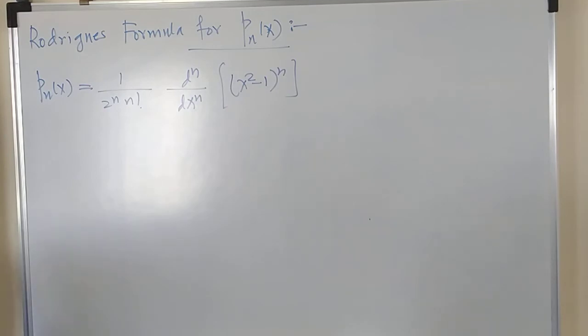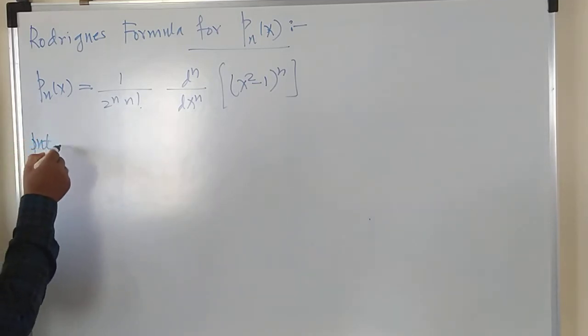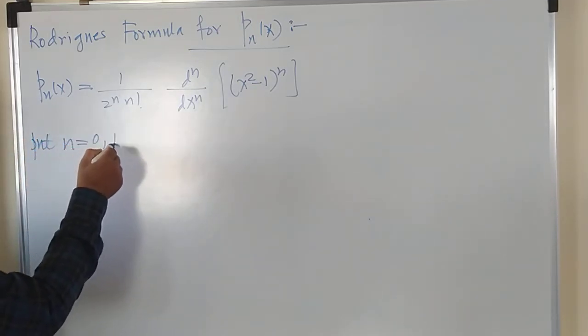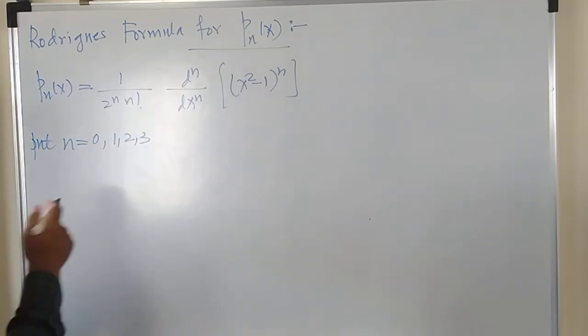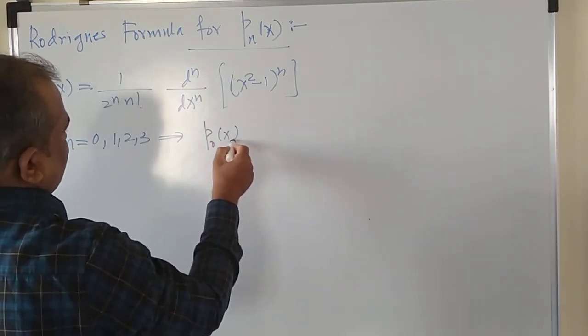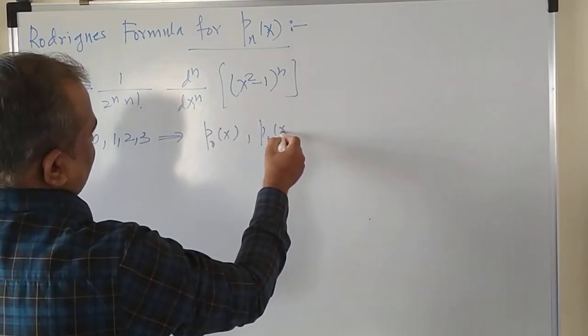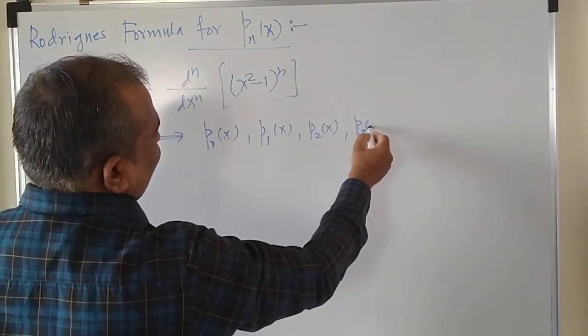Now by using this you can obtain some first few polynomials, at least the first 3 polynomials, and to obtain this put the values of n equals to 0, 1, 2, 3, right? So if you put n equals to 0, 1, 2, 3, this gives you the polynomials P0 of x, P1 of x, P2 of x, and P3 of x.